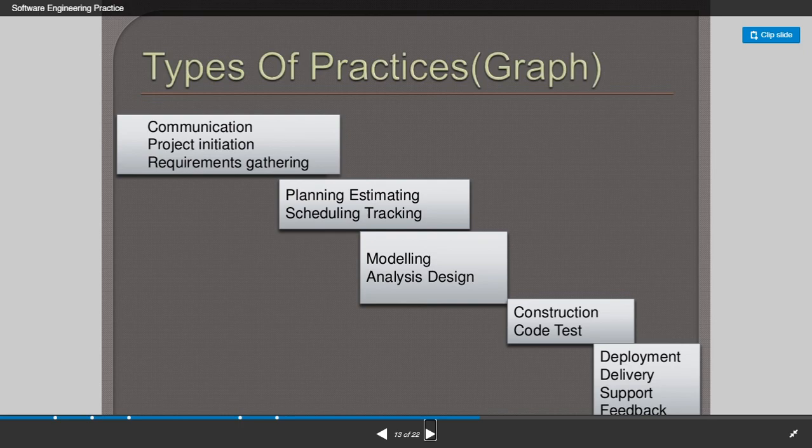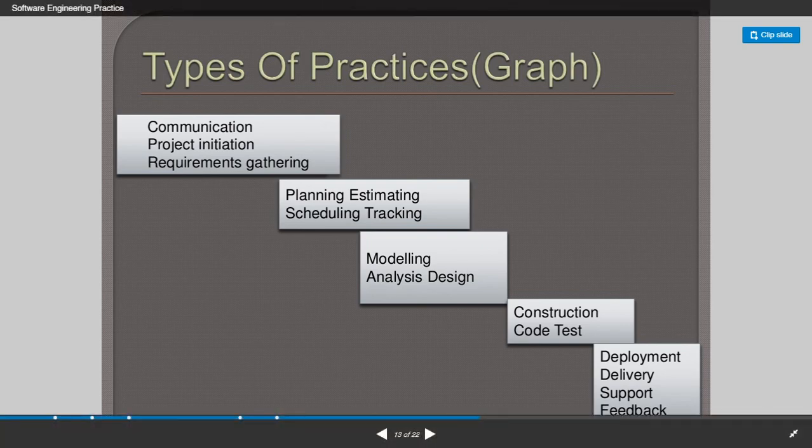Next is planning: estimating, scheduling, and tracking. You have to plan for the process and estimate the resources, the staff, and the finance and everything for the process development, and also the schedule. That is the milestone we are going to reach for each part of the process development. And then track: are we able to achieve the goal efficiently in a particular milestone, within the specific timings? That is the tracking.